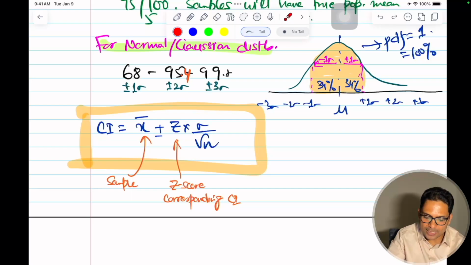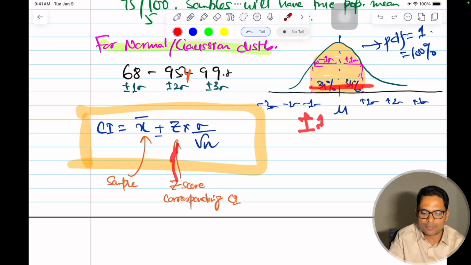If I want to capture 95.4% confidence interval, my Z will be equal to 2. If I want to capture 99.7, my Z will be equal to 3. So that is the corresponding Z score. If I want to capture 68% confidence interval, my Z will be 1 plus minus. This is what it captures.